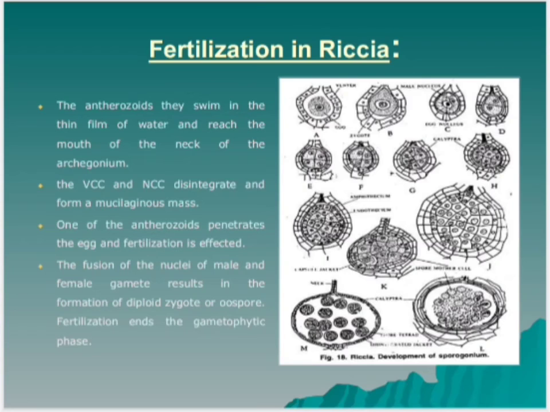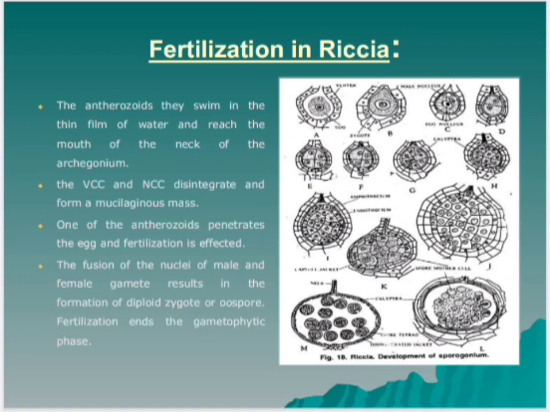In the mature archegonium, the ventral canal cell and neck canal cells disintegrate and form a mucilaginous mass. It absorbs water, swells up and comes out of the archegonial mouth by pushing the cover cells apart. This mucilaginous mass consists of chemical substances such as soluble proteins and certain inorganic salts of potassium.